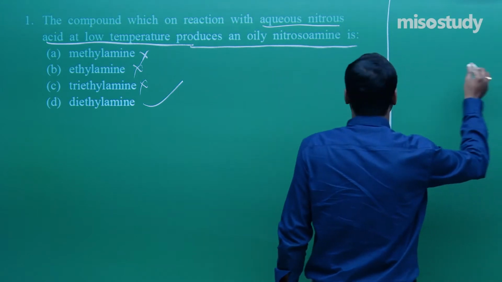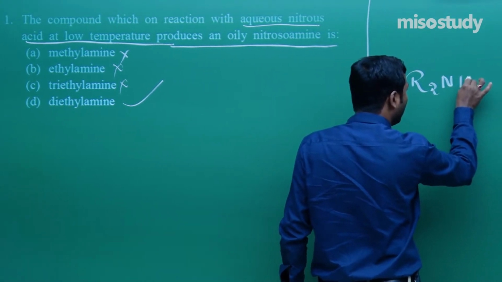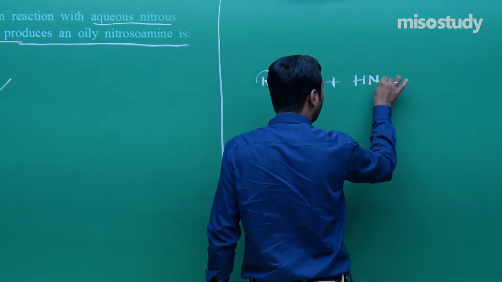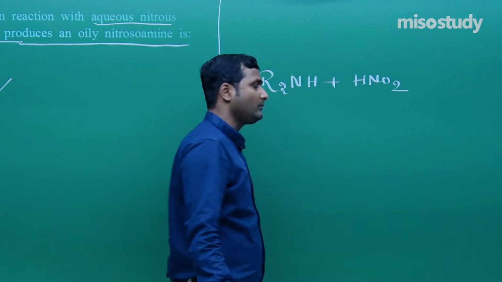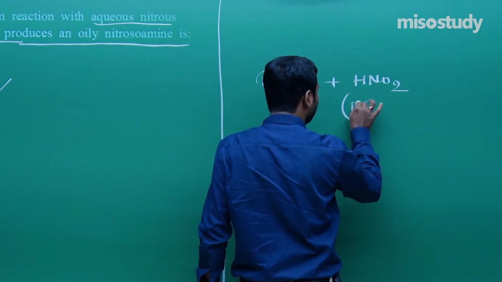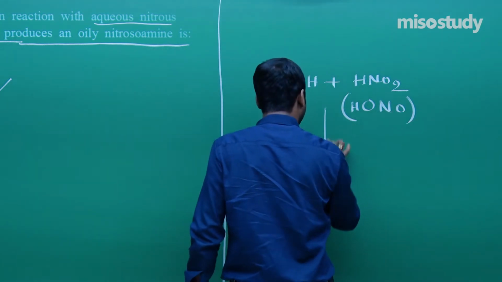So in this case, if I take a 2 degree amine, then treatment with HNO2, it can be written like this, HONO. Then what will happen?